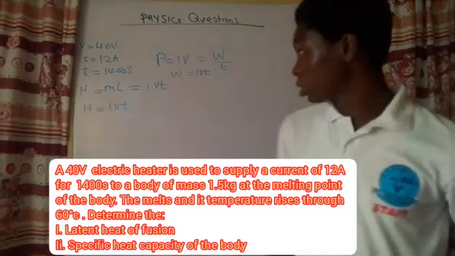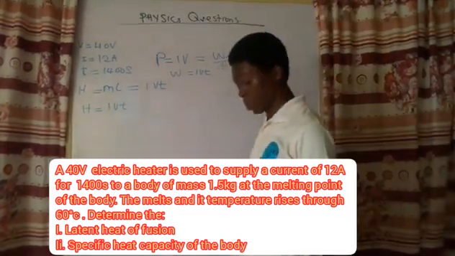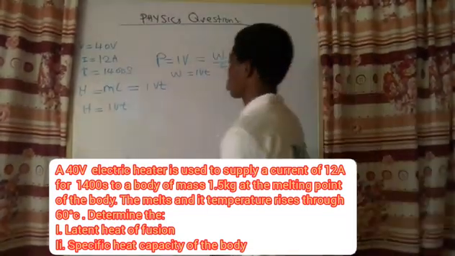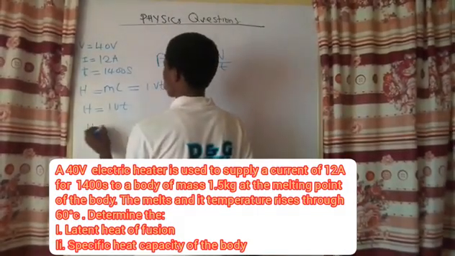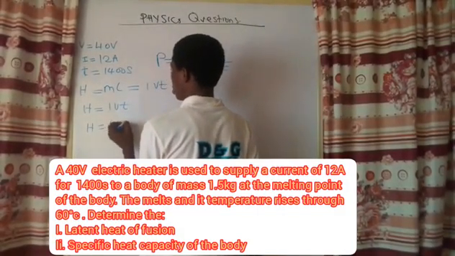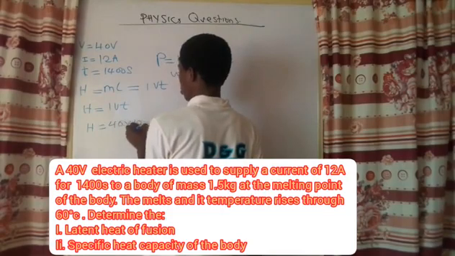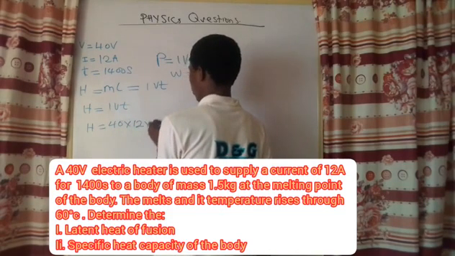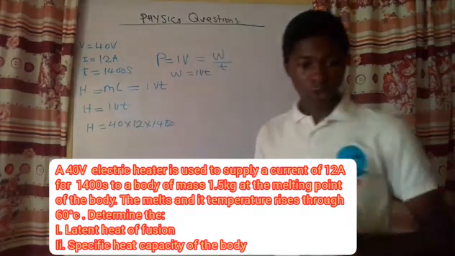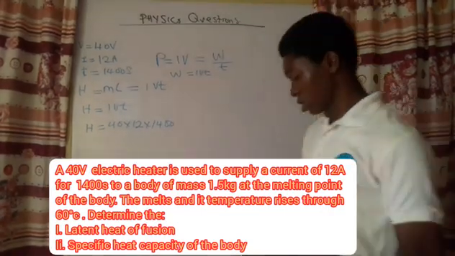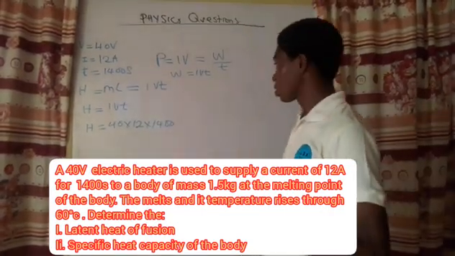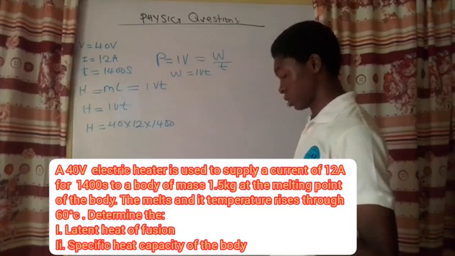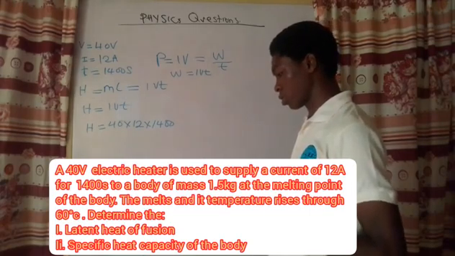Now let us take this. Let's write it out. We have that H equals 40 times 12 times 1400. So let's multiply that and see what it is. We have 40 times 12 times 1400.